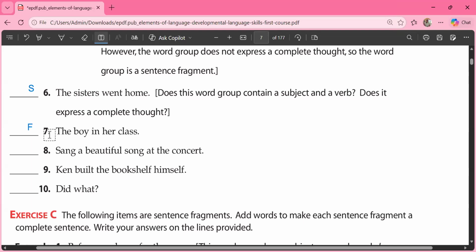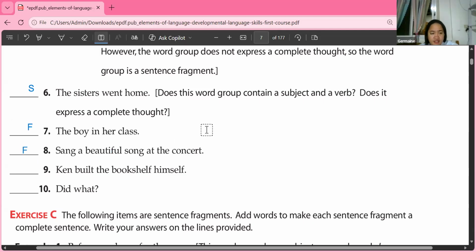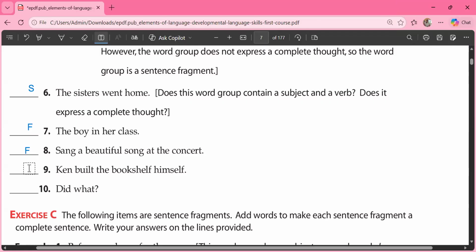It's a fragment. Very good. Why is it a fragment? Do we know who sang a beautiful song? No. So that is why number 8 is a fragment. Very good. Thank you, Arga. Welcome, Miss.